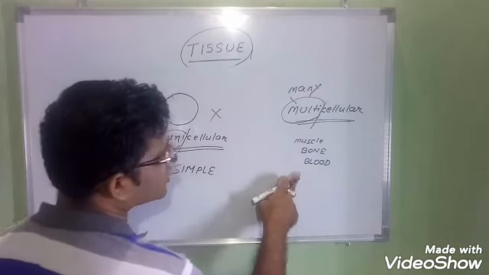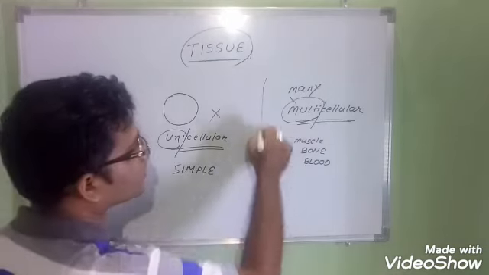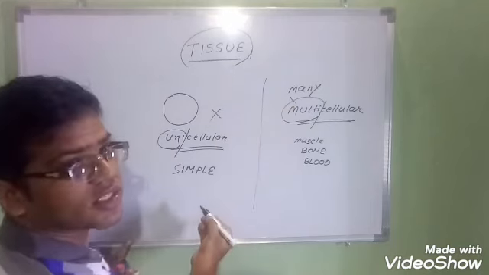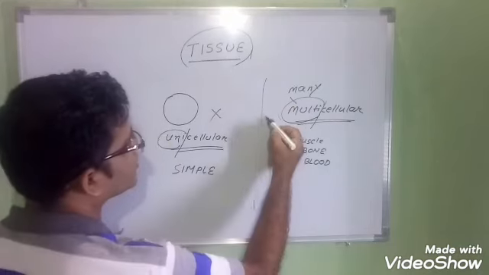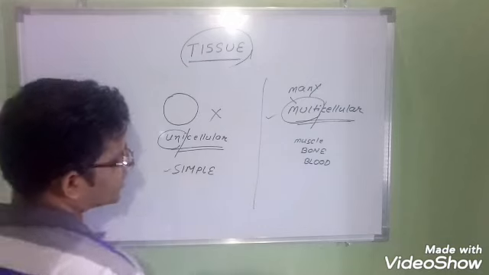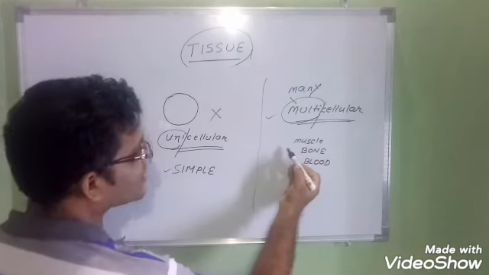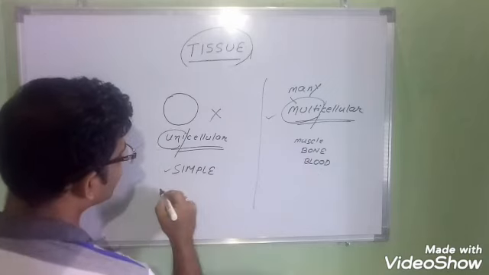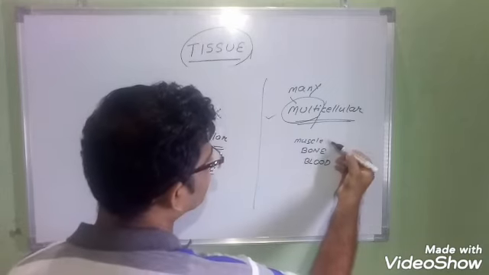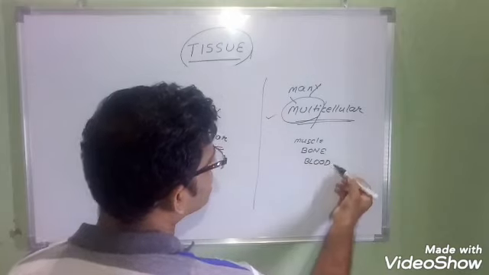But this is a complex organism because this is multicellular. This is multicellular. This is unicellular. This is the simple organism, and this is not simple, this is the complex organism. Understood or not?